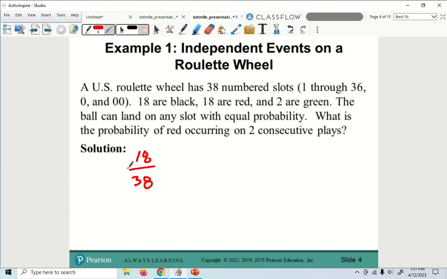Anyway, all right. So now, the second event. Right here, can I get red again? Yes, I can. So is that going to change because I got a red the first time? No. That means it is completely independent. 18 over 38. So let's do the math.